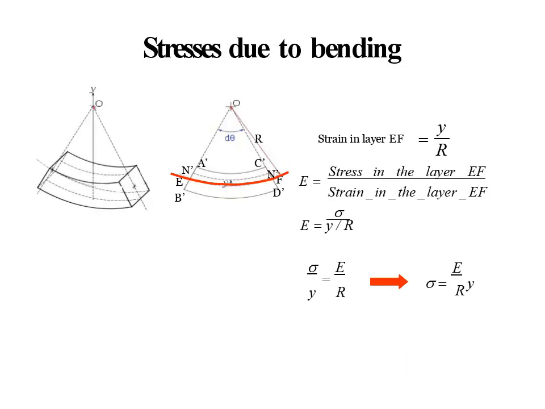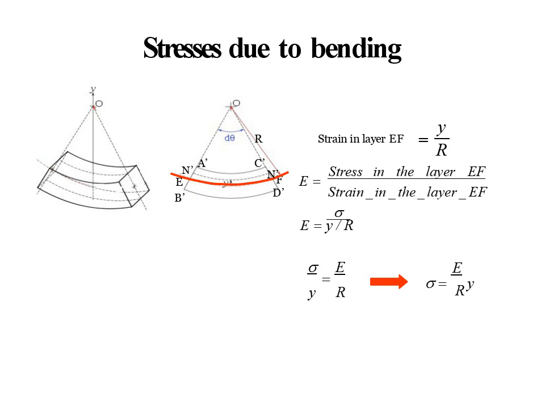Now we have to find the bending formula or flexural formula for the stresses acting on the beam. Initially the beam is straight. After it is subjected to some constant moment, it is bent to some radius r. So here is the bent structure which has the radius of curvature r.